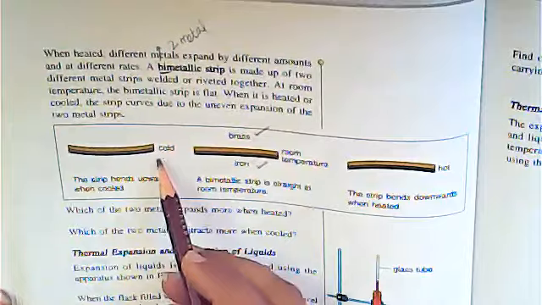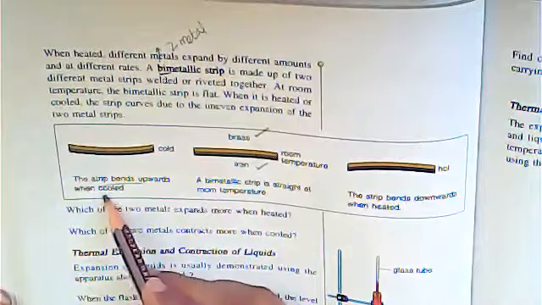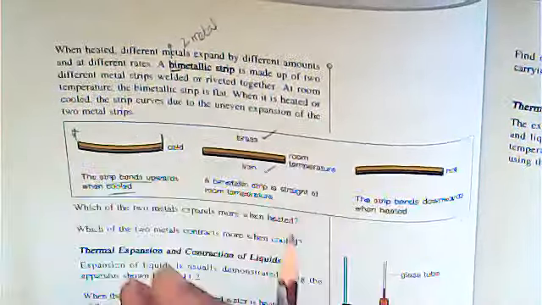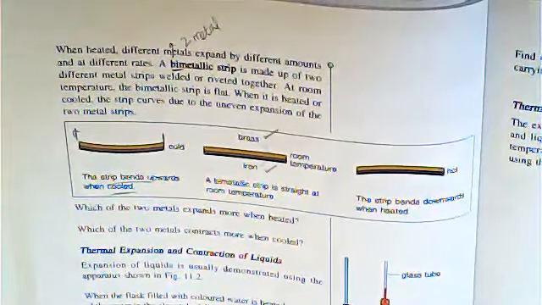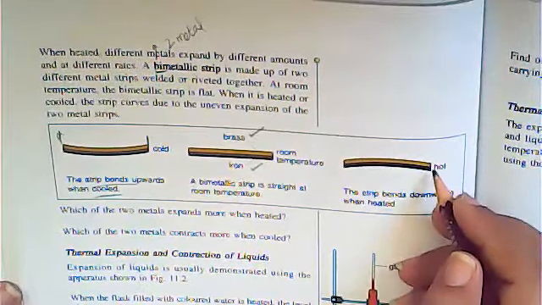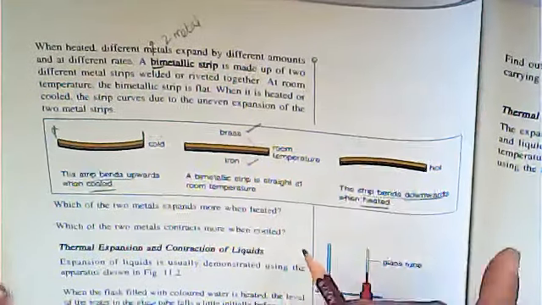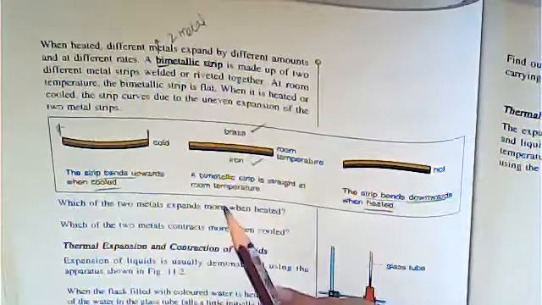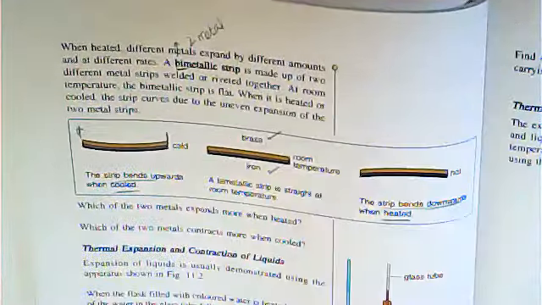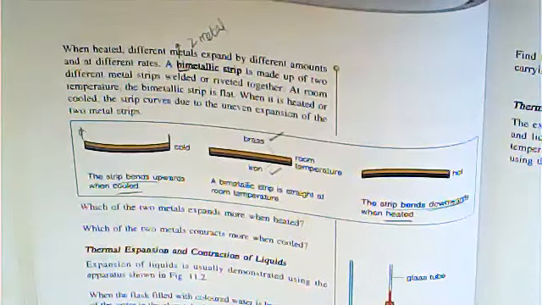If you cool the temperature, the strip bends upwards. Okay, the strip bends upward when cooled. It is moving from here in the upward direction, right? Similarly, what will happen when you increase the temperature, or when you heat this bimetallic strip? The strip bends downwards when heated. So we can ask you in the question answer session what will happen when you cool down the bimetallic strip, or what will happen when you heat the bimetallic strip. Okay, is it clear?